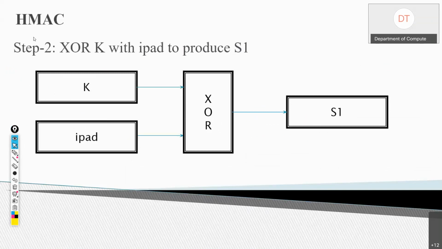Now what is the second step? The second step is to XOR K with IPAD to produce S1. Remember IPAD? What was IPAD? IPAD is a string that is 0 0 1 1 0 1 1 0.